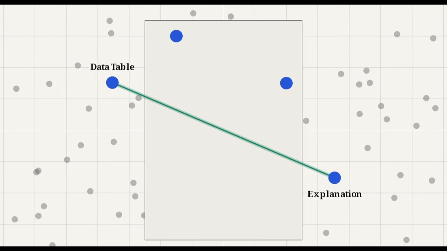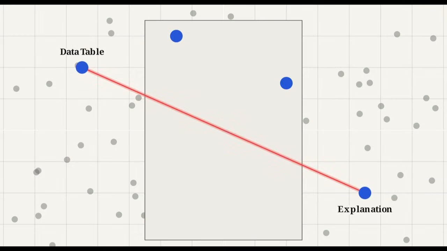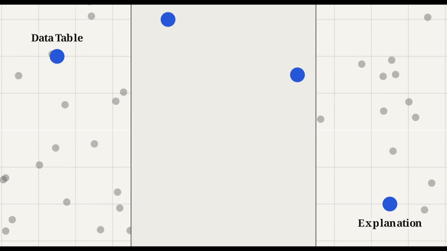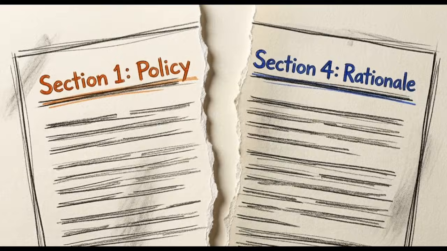Look at these two distant points. One is a data table. The other explains how to read it. Vector chunking pulls them apart, leaving no mathematical link between them. The exact same failure occurs when a corporate policy is defined in Section 1, but the rationale dictating that policy is located 3 sections later.